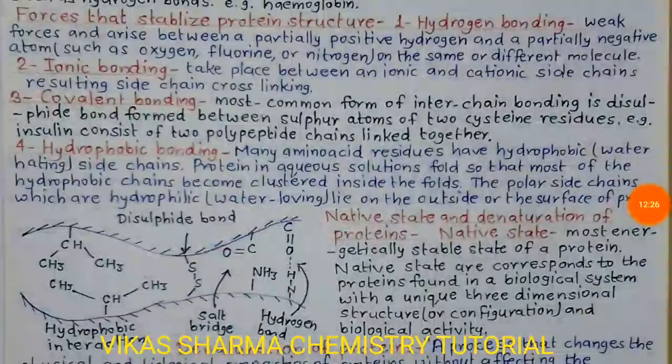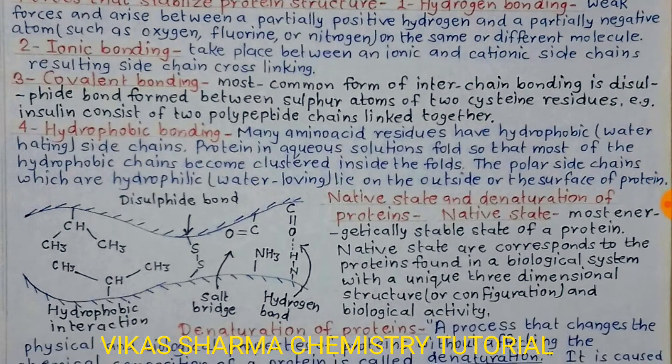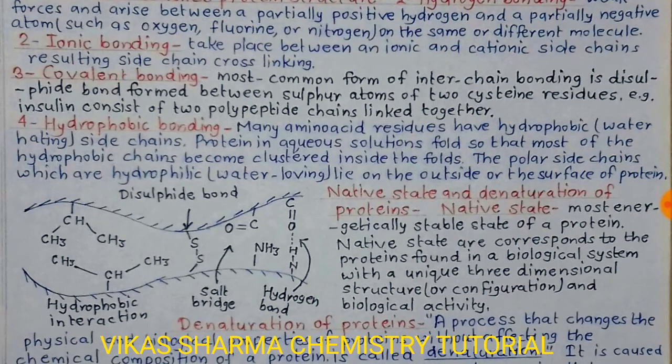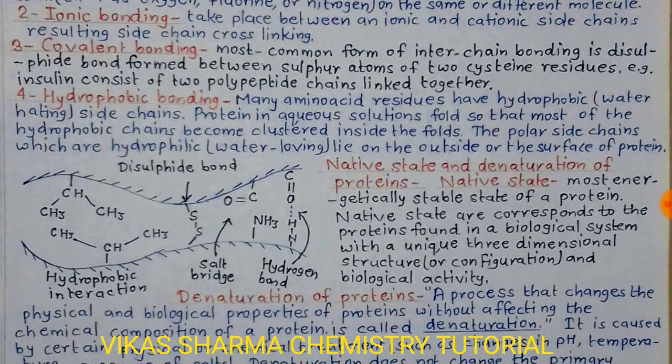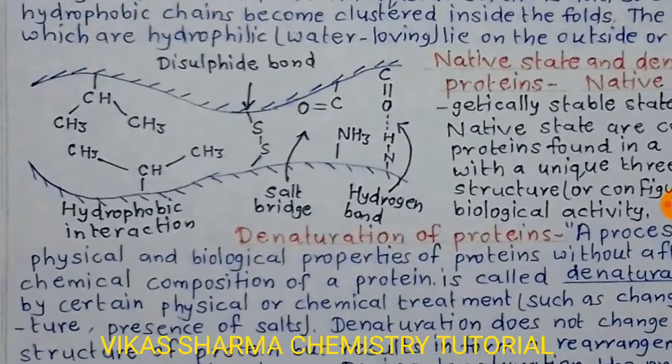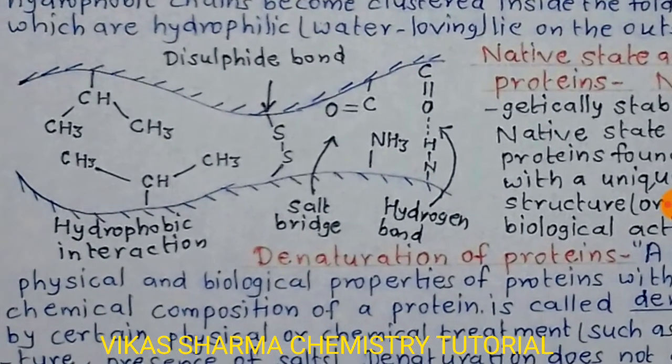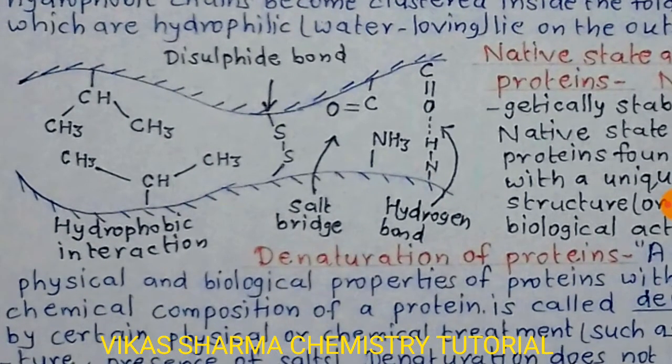The forces that stabilize protein structure are: first, hydrogen bonding, a weak force that arises between a partially positive hydrogen and a partially negative atom. Second is ionic bonding. Third is covalent bonding, and hydrophobic bonding. In a general protein structure you have seen, they are formed by the disulfide bond, a salt bridge, a hydrogen bond and hydrophobic interaction.